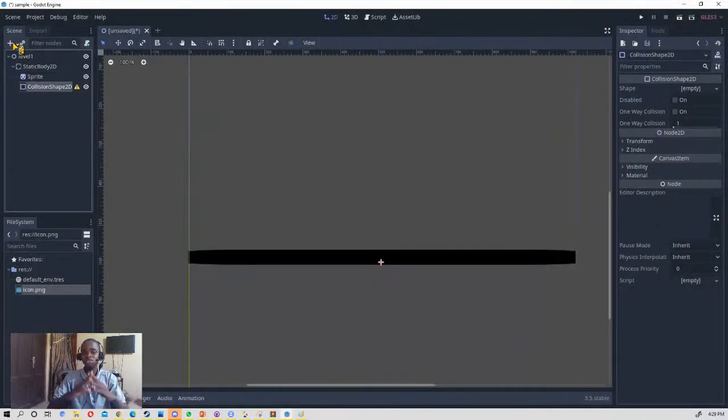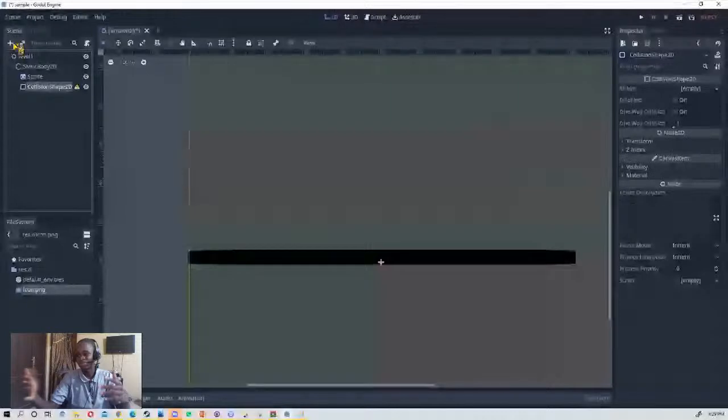Collision shape is what we use to add shape to our wall or player or anything so that they can interact with other things in the level. If the wall has no collision shape, the player cannot land on it because that wall is not matter. The wall is intangible. It's like a ghost. It's like an illusion.